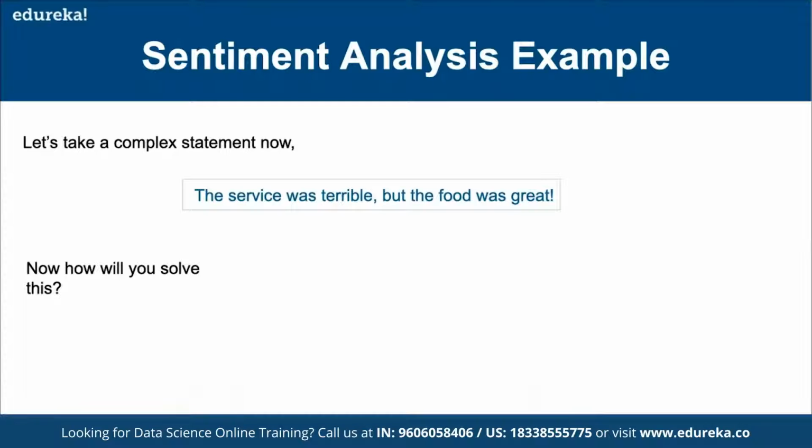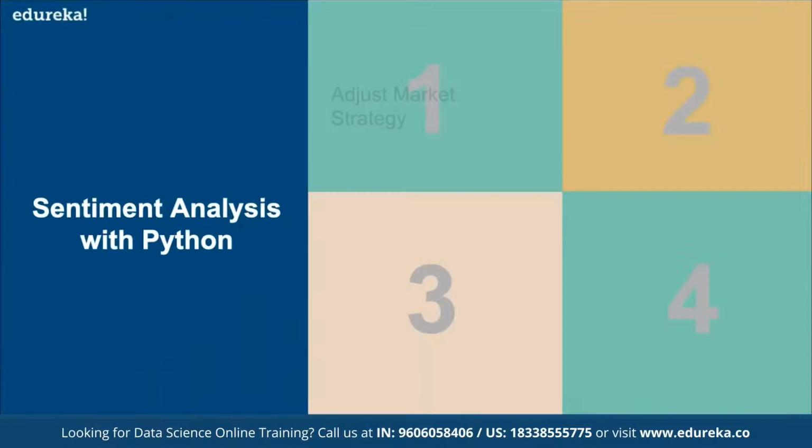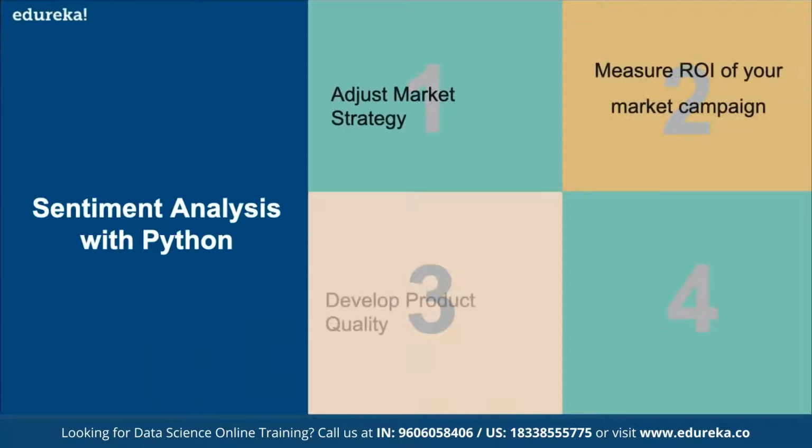And let's take a complex statement example. The service was terrible, but the food was great. So how will we solve this? Such a case is called a constructive conjunction. The way we solve it is that whenever there is a but in the sentence, it reforms the sentence into: the service was terrible and the food was great. So hence they calculate the scores separately, and this method is called the binary sentiment analysis method. That's how it works. And then we have sentiment analysis using Python.